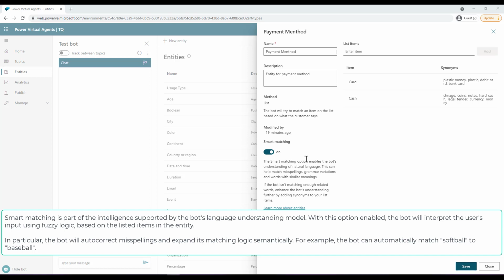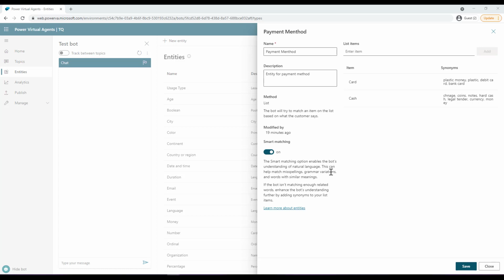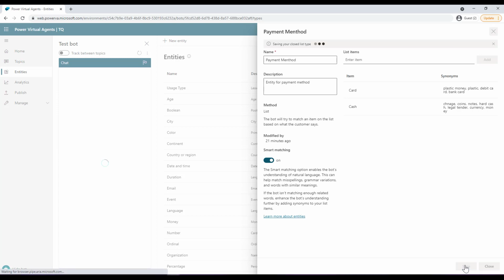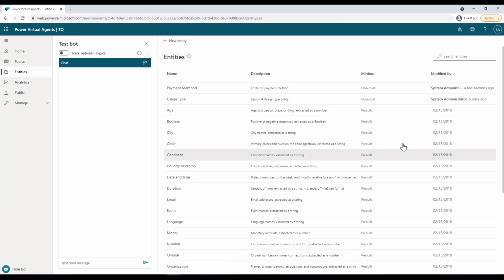For example, if someone mentioned softball, the bot can automatically match softball to baseball. When you are finished creating or editing your entity and editing the list items and synonyms, you can select save to save and return to the list of entities. Once it is saved, you can click on close to return to your entity list.